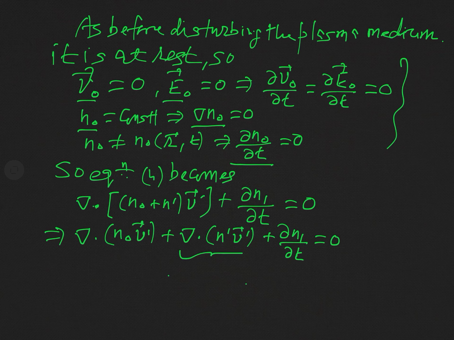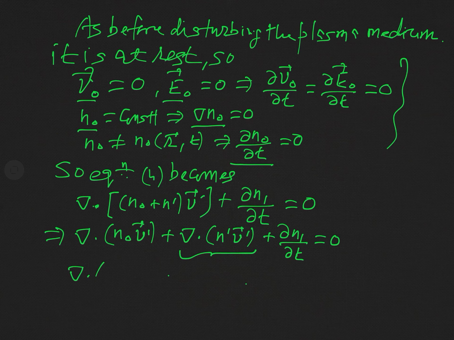In this result you can see this term, the divergence of n dashed v dashed, is a quadratic term. As I have told you, to make the equation linear, we neglect all the higher order terms, the quadratic terms. In first order consideration we keep only the first order or zeroth order terms, not quadratic terms and higher order terms.